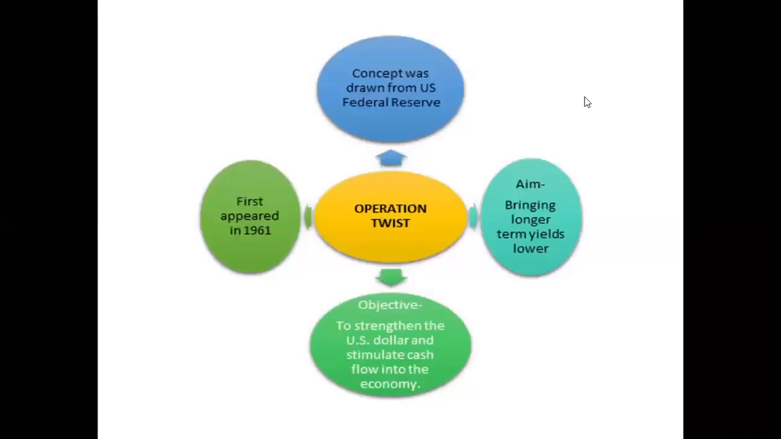So now we are going to see about Operation Twist. Why is it in the news? Operation Twist first appeared in 1961 in the US, and the US Federal Reserve has used it. And in 2019 RBI also did it. It is officially called Special Open Market Operations. And what does the central bank generally do?